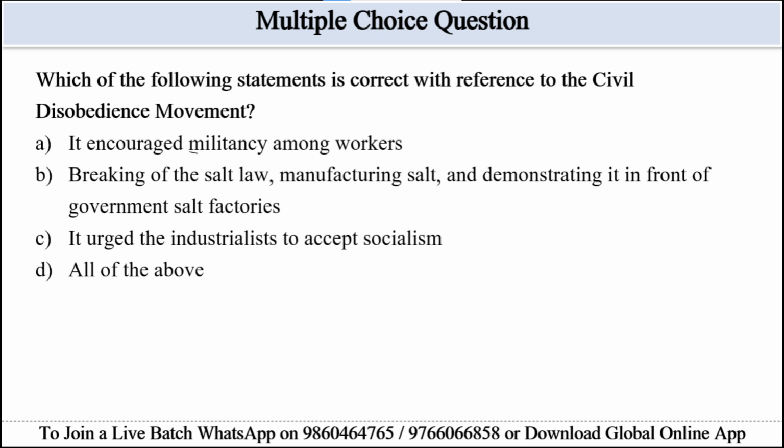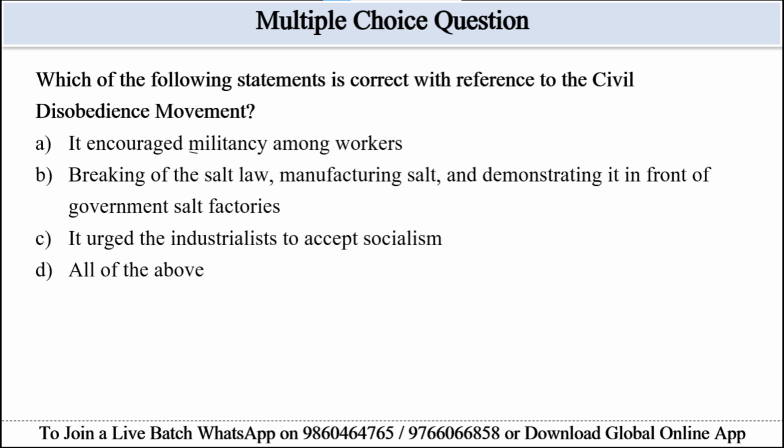Let's see the next question. Which of the following statements is correct with reference to the civil disobedience movement? Options are given. Option A, it encouraged militancy among workers. Option B, breaking of the salt law, manufacturing salt and demonstrating it in front of government salt factories. Option C, it urged the industrialists to accept socialism. Option D, all of the above. The passage mentioned manufacture of salt and boycott of foreign goods, but no encouragement of militancy or industrialists urged to accept socialism.